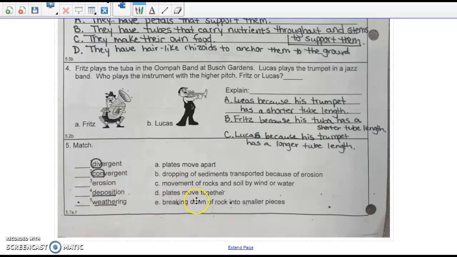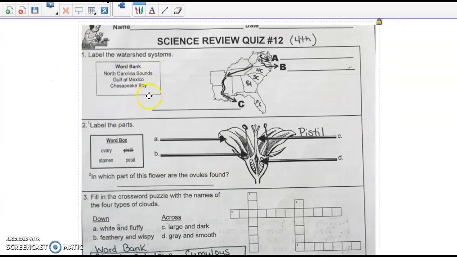D, plates move together. Divergent, convergent, erosion, deposition, weathering. E, breaking down of rock into smaller pieces. Divergent, convergent, erosion, deposition, weathering. All right, once you've marked all your answers, you may flip over your paper. Take a look at the next page.